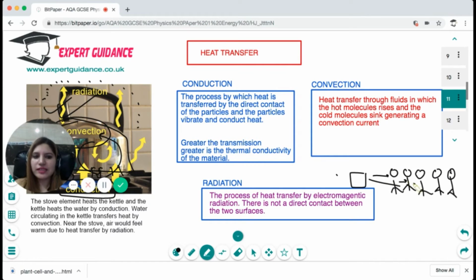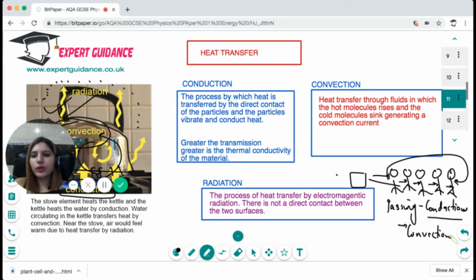Pass it to the second, to the third, fourth, and eventually it will come to the last person. This passing is known as conduction, where the molecules are vibrating and sending the energy around. The second way is he can just stand up, go to the last person, and hand over the book. This is known as convection. In convection, the molecules get heated, they rise, and the cooler ones sink down.